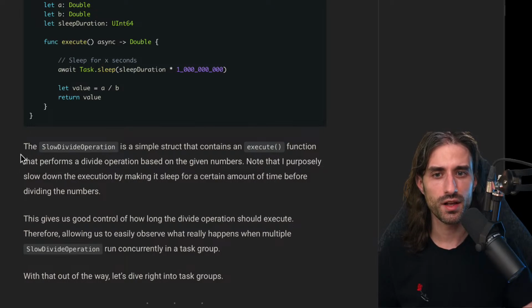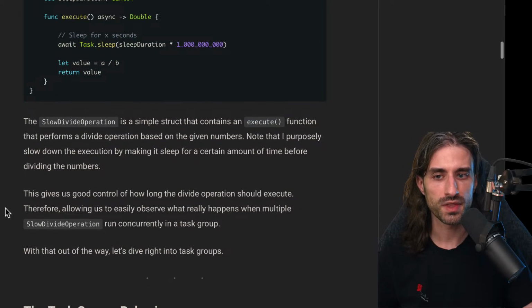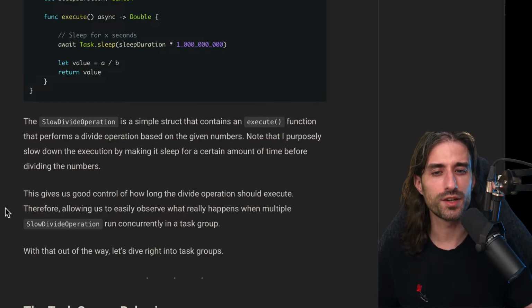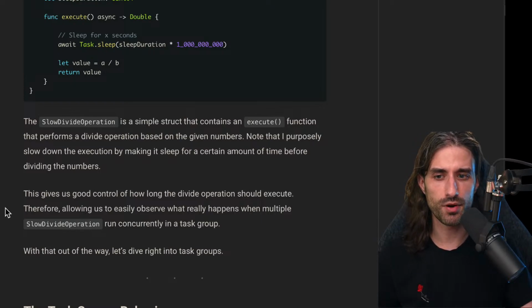So the SlowDivideOperation is a simple struct that contains an execute function that performs a divide operation based on the given numbers. Note that I purposely slow down the execution by making it sleep for a certain amount of time before dividing the numbers. This gives us good control of how long the divide operation should execute, therefore allowing us to easily observe what really happens when multiple slow divide operations run concurrently in a task.